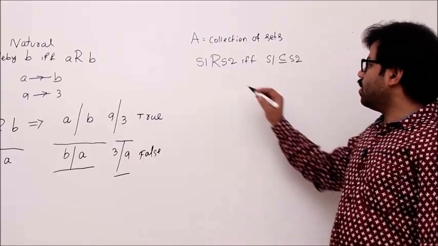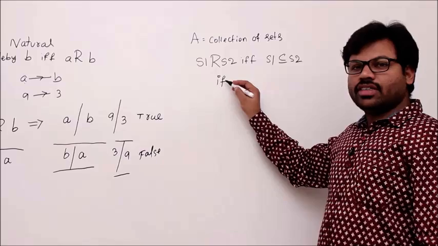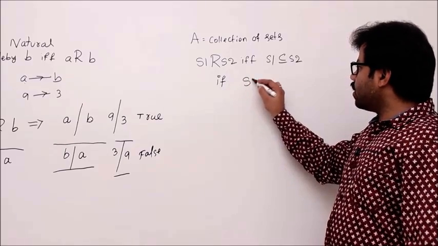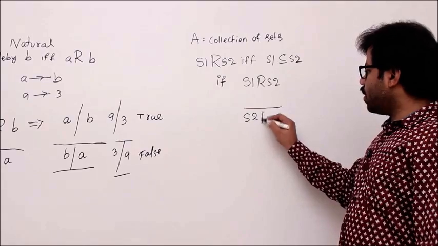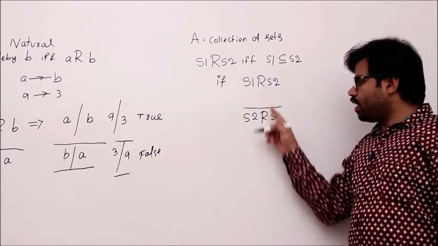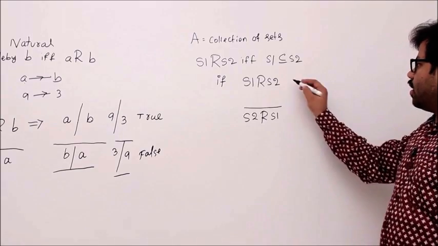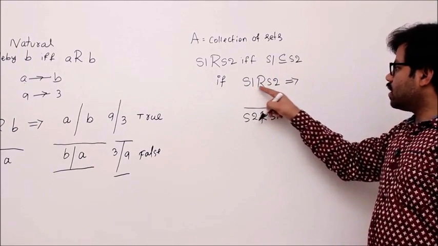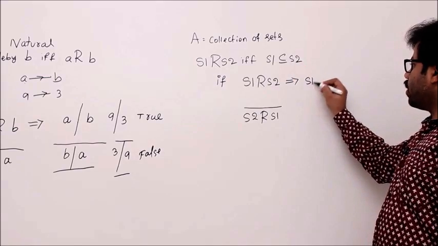We'll see. Let's begin. We know the definition of the symmetric property, right? What is that? Write it. If S1 is related to S2, we have to prove that S2 is related to S1. If you can prove it always, then that relation is symmetric. Let's do it. If really S1 is related to S2, we know that S1 is subset or equal to S2, correct?